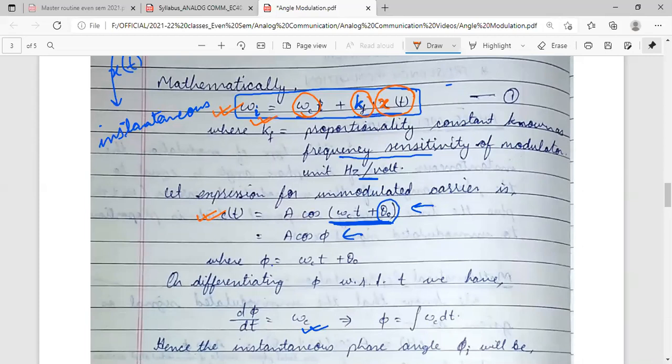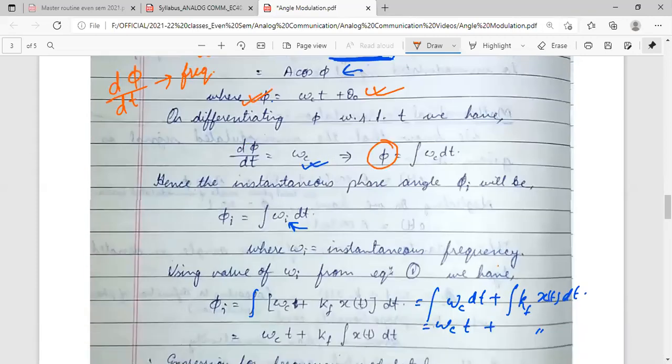So what we already know is that we have this φ, and I have already told you that if we differentiate φ with respect to t, then we will get frequency, right? So from φ we got this frequency, and when we integrated this frequency we got this φ, which is ωc dt. So the instantaneous phase can be written as the integral of ωi dt.